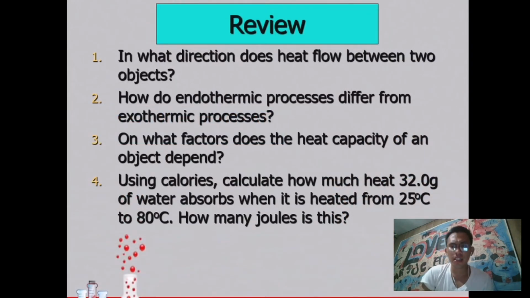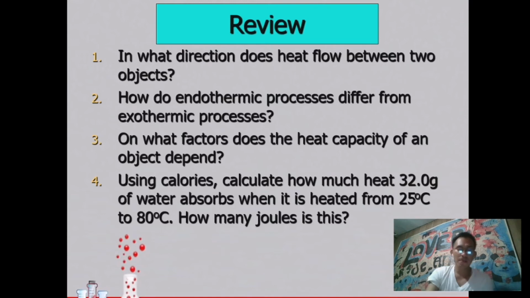In what direction does heat flow between two objects? From the warmer to the cooler. How does the endothermic process differ from the exothermic process? By just knowing the heat absorbed and the heat released, that is the only difference. On what factors does the heat capacity of an object depend? Heat capacity depends on the mass of the substance and the chemical composition of a particular substance.